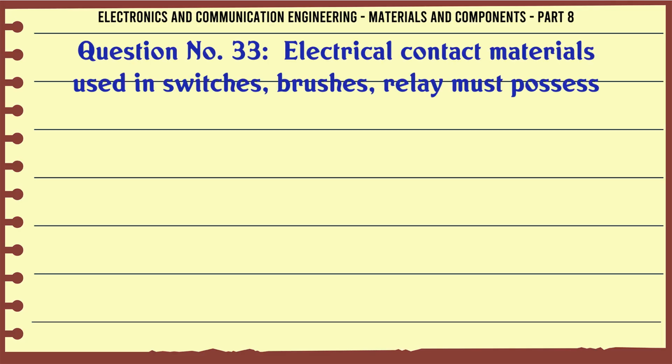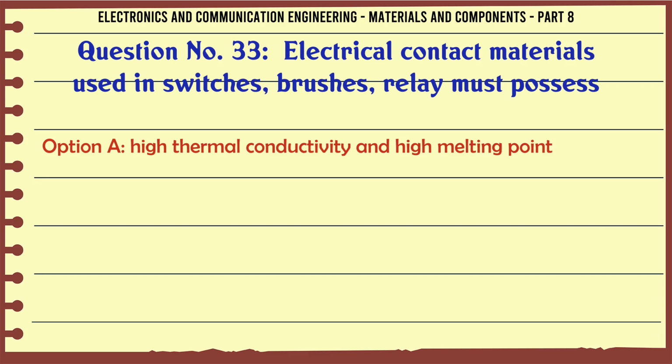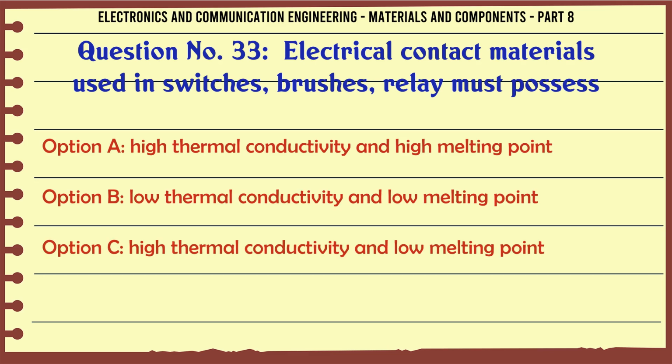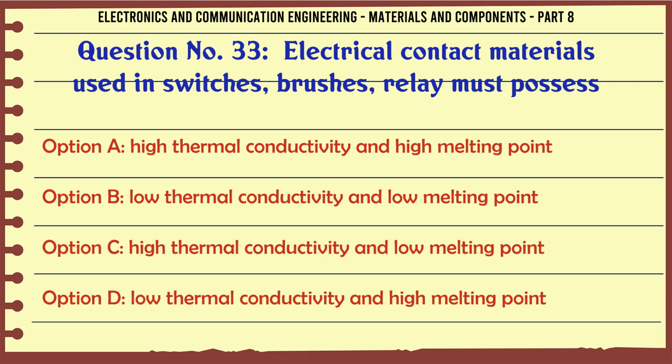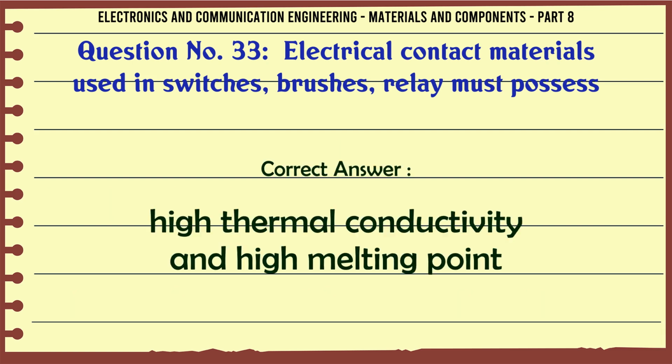Electrical contact materials used in switches, brushes, relay must possess A. High thermal conductivity and high melting point. B. Low thermal conductivity and low melting point. C. High thermal conductivity and low melting point. D. Low thermal conductivity and high melting point. The correct answer is high thermal conductivity and high melting point.